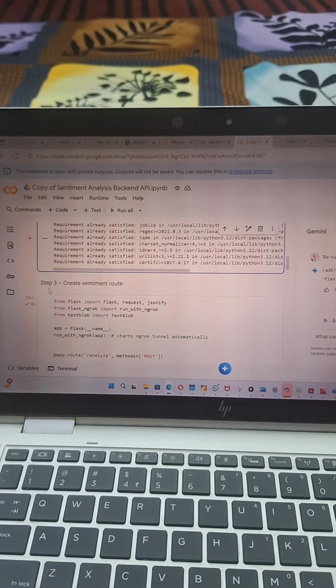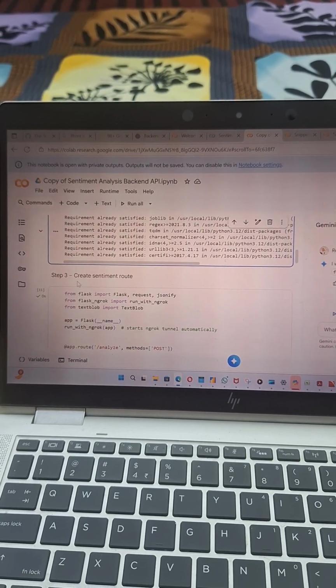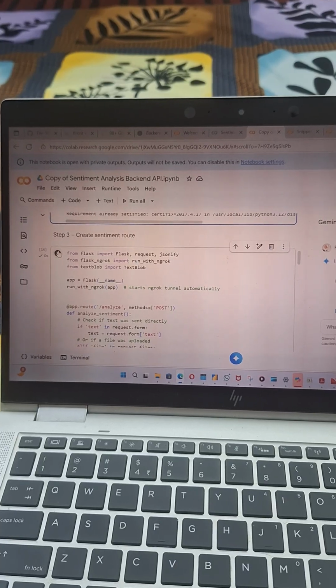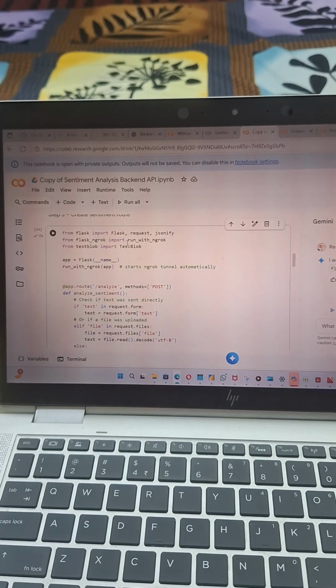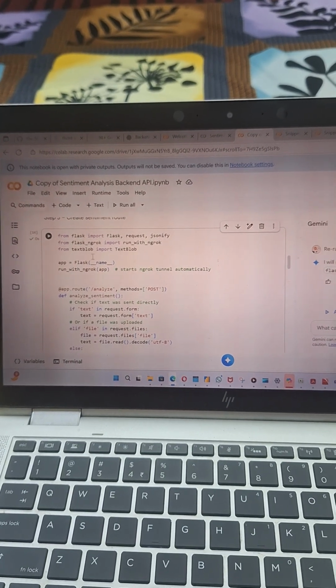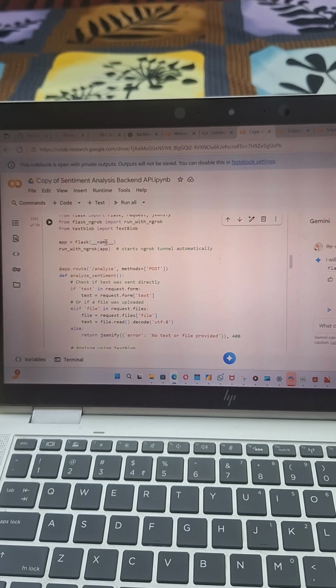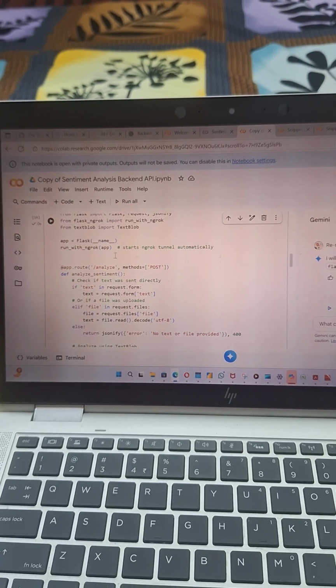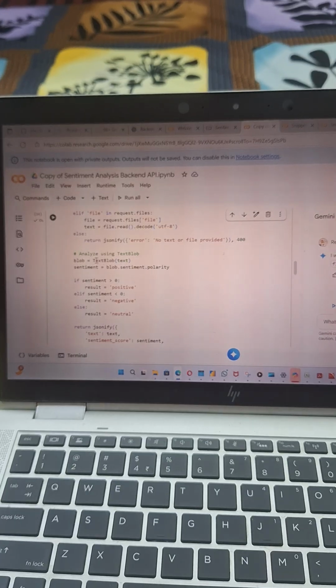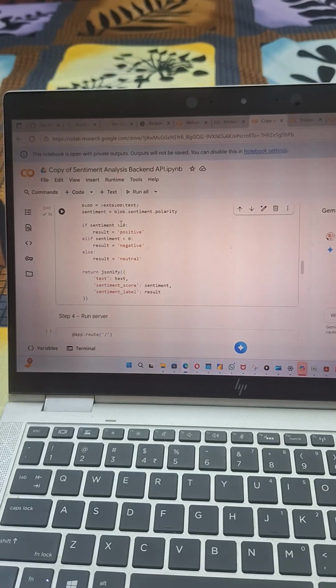In the third step I am creating the sentiment route. I am importing Flask, request and jsonify, and then importing TextBlob. I am running with the app, returning jsonify, and applying the if else statements.